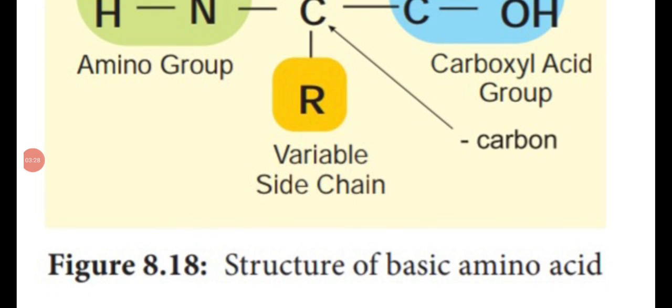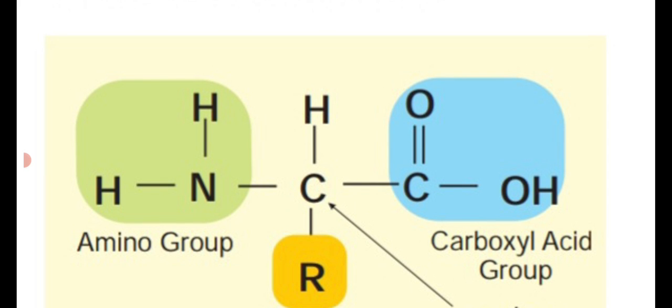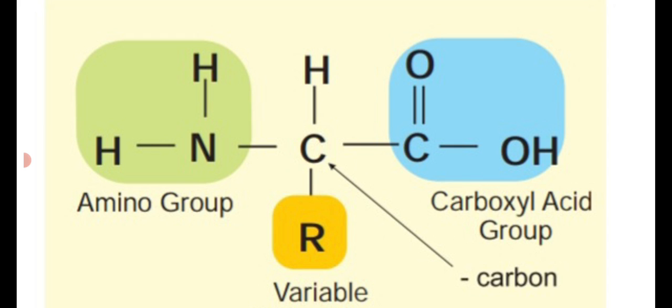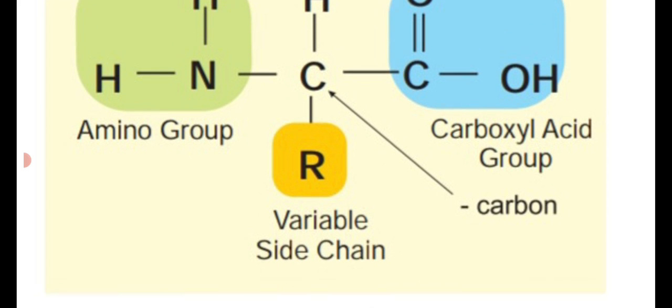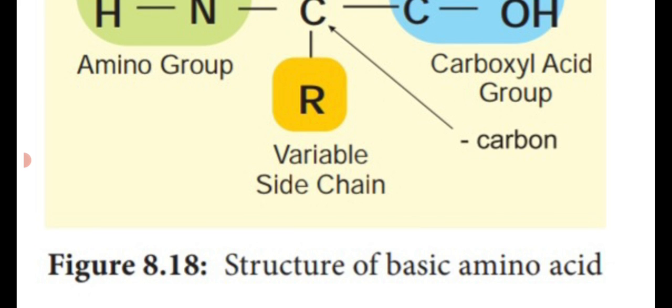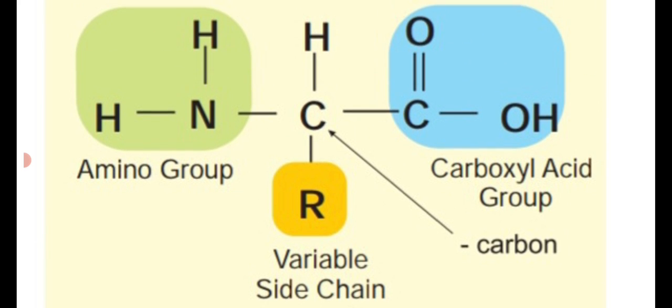So this is the basic structure of an amino acid. It is the end product of protein. It has the amino group, that is NH2, then a variable side chain R, then the carboxylic acid group, that is COOH, and a carbon at the center, which forms the structure of amino acid. Amino group, a variable side chain R, then carbon at the center, then the carboxylic acid group COOH.